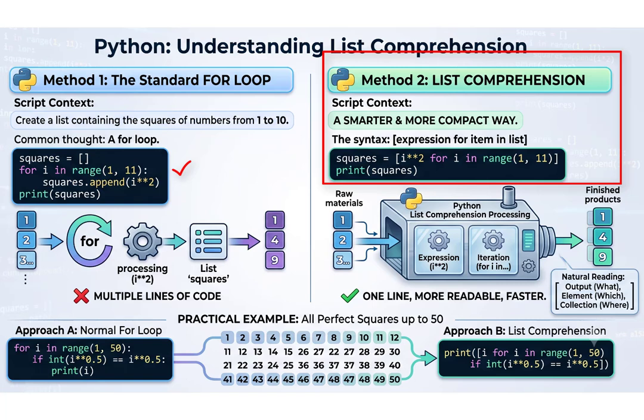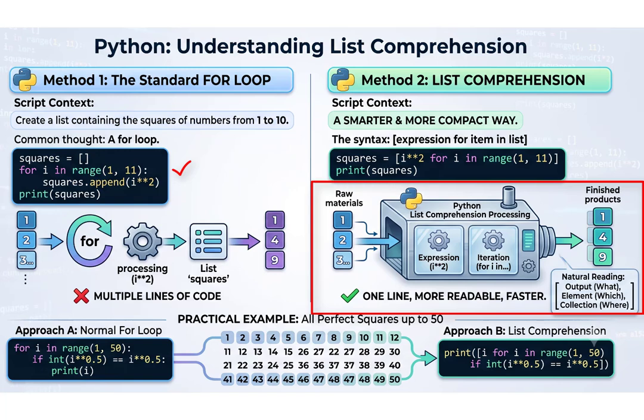Let us first understand the basic syntax. The general syntax of list comprehension is, you can see the code in our conversation history. Don't try to memorize this syntax. Instead, let us understand it naturally. Read it from left to right. First, we decide what output we want. Then we tell Python which elements to read. Finally, Python automatically creates the new list. Think of it as a factory. Raw material enters from one side, processing happens inside, finished products come out from the other side. Similarly, the input list goes into list comprehension, Python processes every element, and finally produces a new list.